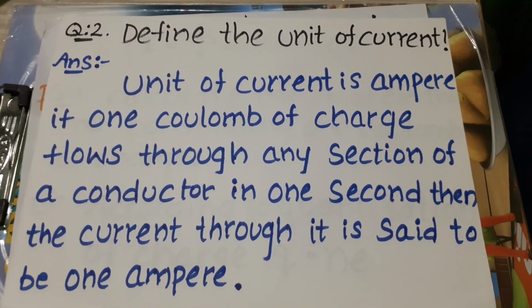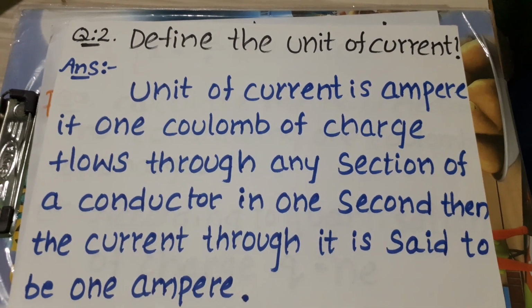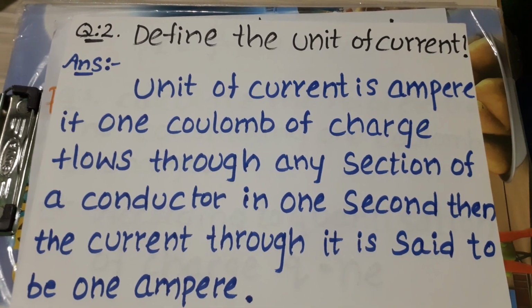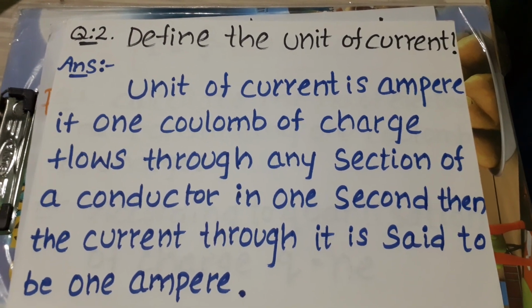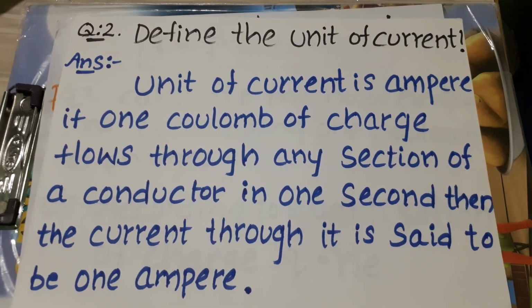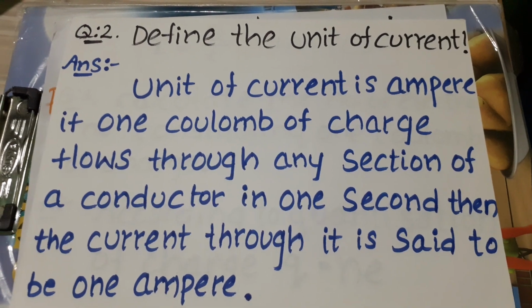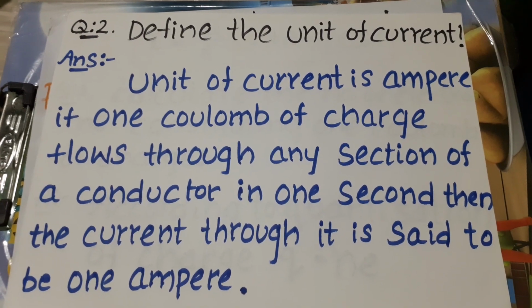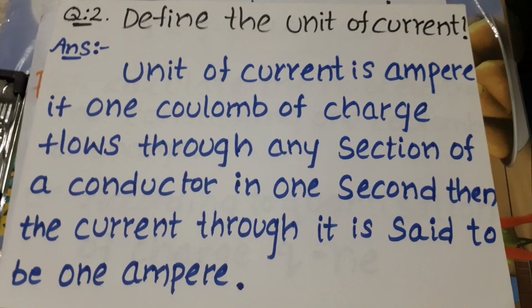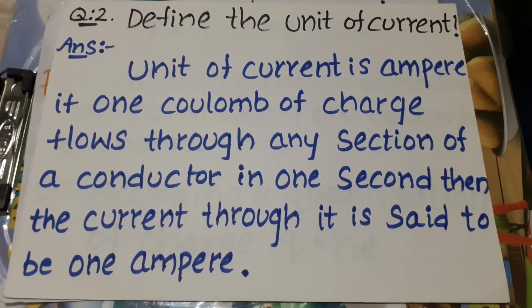Question number 2. Define the unit of current. The unit of current is 1 ampere. How to define 1 ampere?